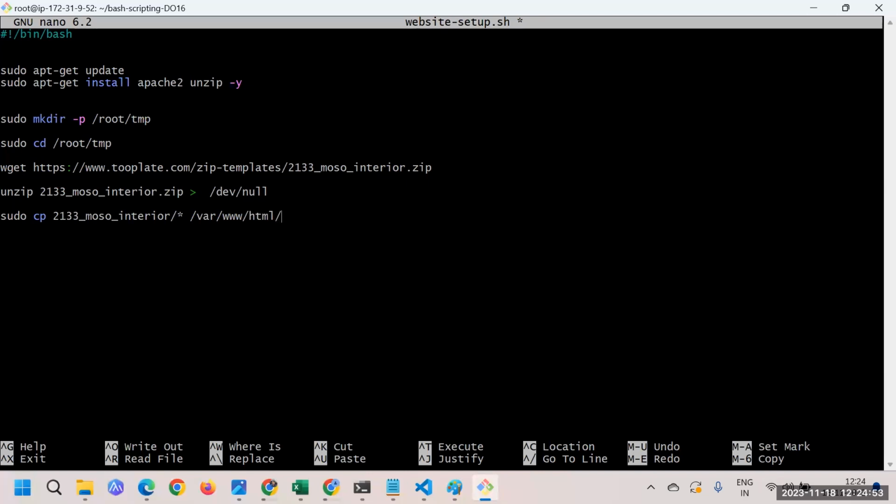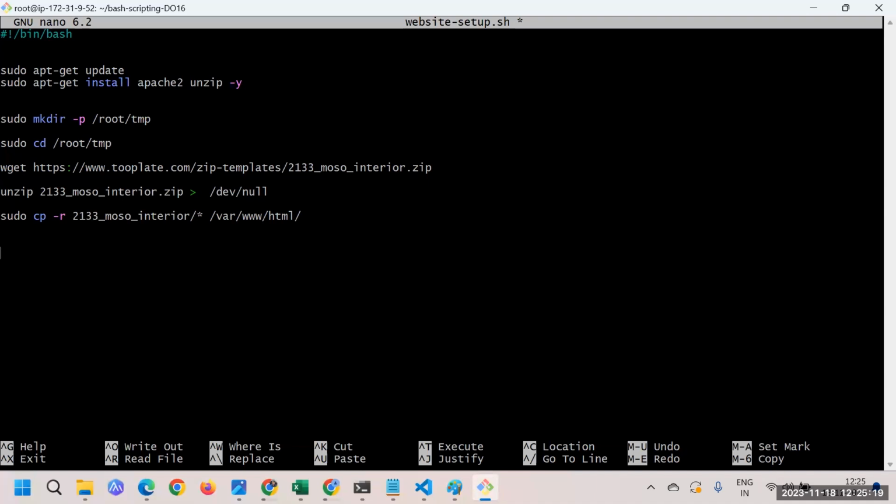This is the location we are interested in copying to. One more thing, while copying we can also pass the -r argument. So if within this directory you have any directory, that directory should also get copied to this location. So -r for that purpose. Great, here we are done with the copying part.